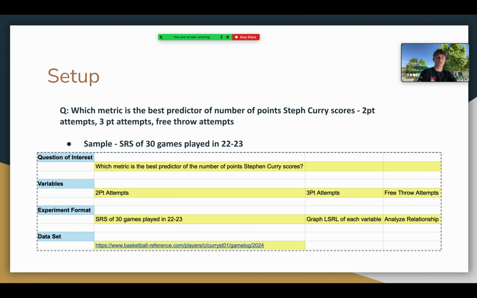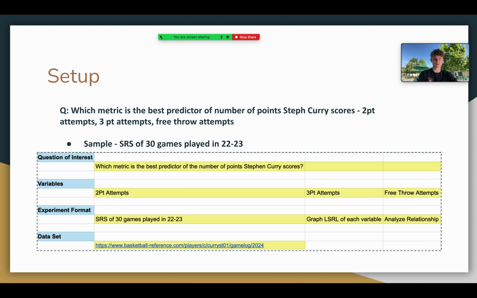So the first thing we did in our setup is determine the question, which is: which metric is the best predictor of the number of points Stephen Curry scores between 2-point attempts, 3-point attempts, and free throw attempts. These were our three independent variables, and we tested them through a simple random sample of 30 games played in the 2022-2023 NBA season.